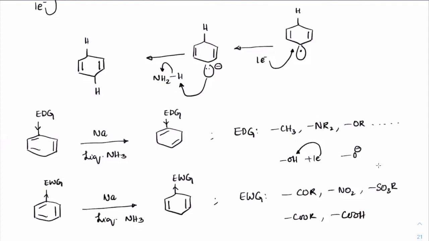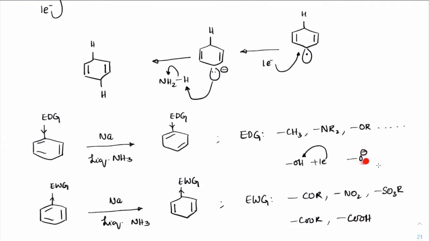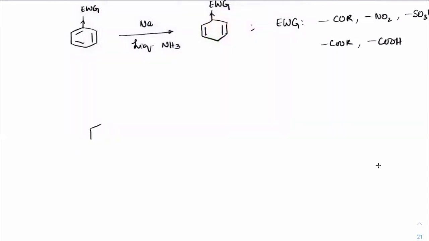But usually when it comes to phenols, this reaction does not take place that easily, because if you try to exhibit more in this form, O minus will be present here, correct? So when you have O minus, electrons cannot approach that part very easily, because this is now a highly negatively charged species. Understood? Yes, sir. But CO is naturally withdrawing, no? CO is naturally withdrawing, so electrons can approach easily.